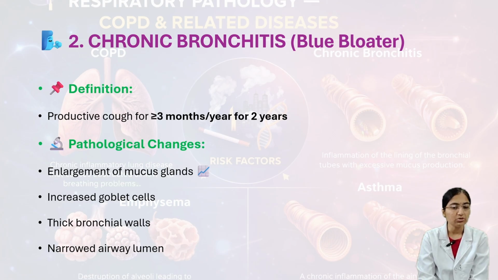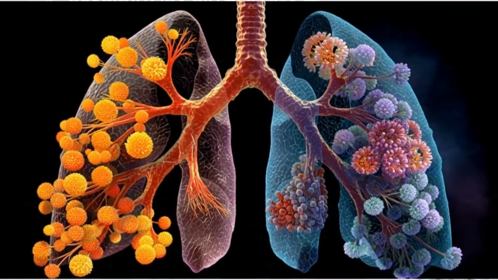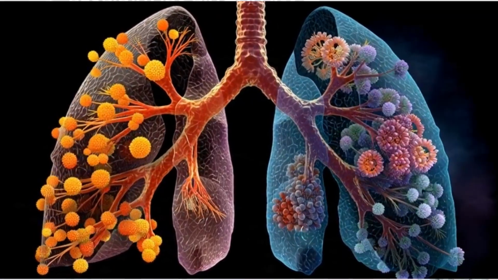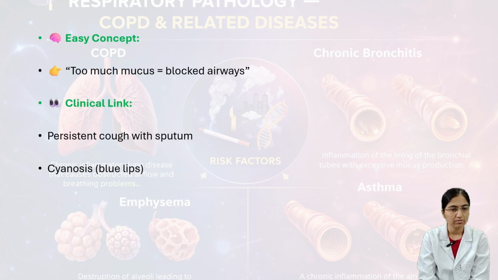And then next we'll see pathological changes. What are all the pathological changes in chronic bronchitis? Here we can see enlargement of mucus glands, increased goblet cells, and thick bronchial walls. We can see thickening of bronchial walls and narrowed airway lumen. These are the pathological changes we can observe in chronic bronchitis.